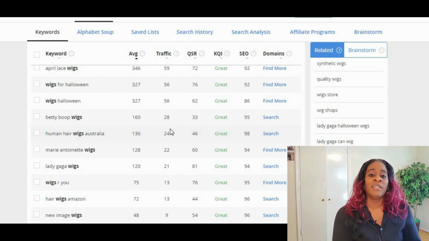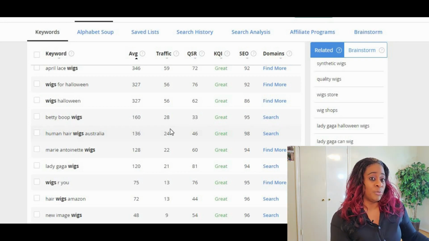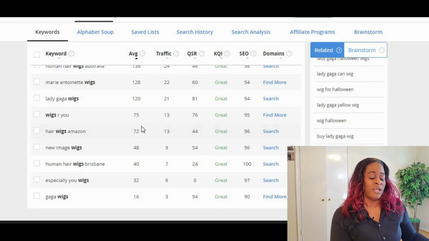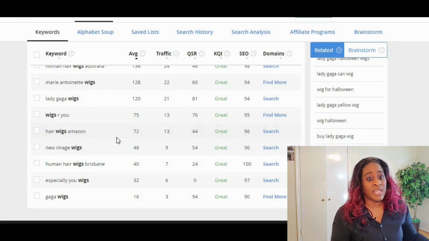Now, what is content? Content is your YouTube videos, a blog post. So long as you have something that's relating to what people are searching for, and you know how to answer their questions and make them feel comfortable to take the next step, then you have a winning strategy. So this is how you do your research. Now, the strategy includes you having your website set up correctly so that when they take action, if they don't actually purchase that same day, then you have a way to follow up with them. So we'll get to that in the next video.